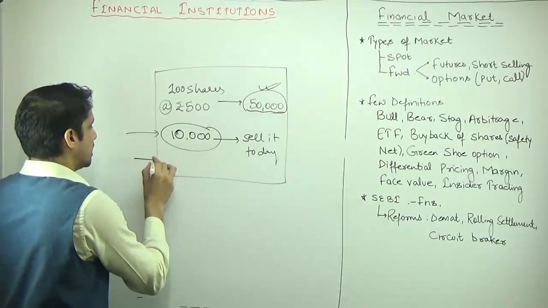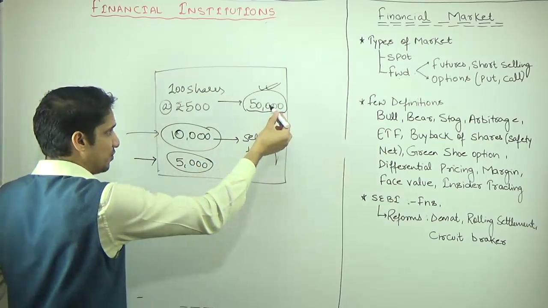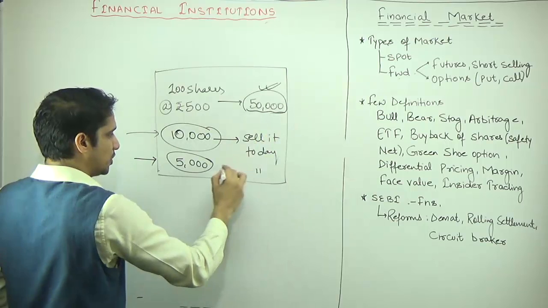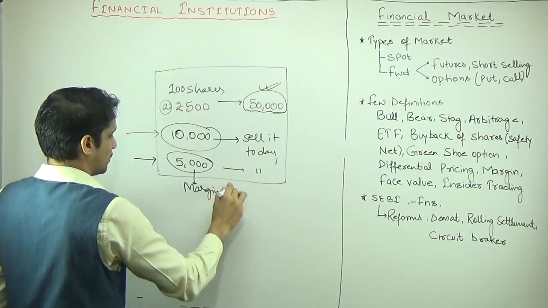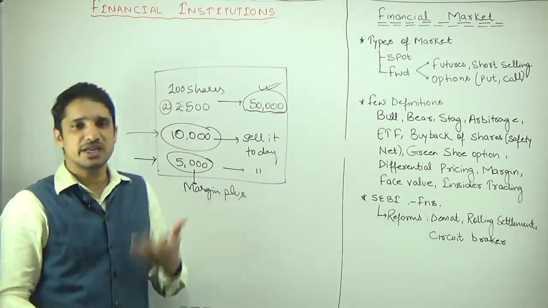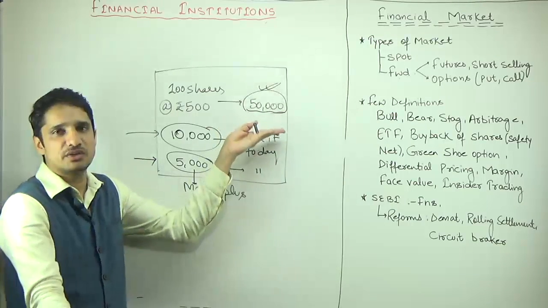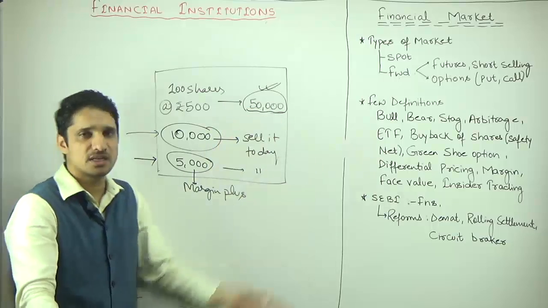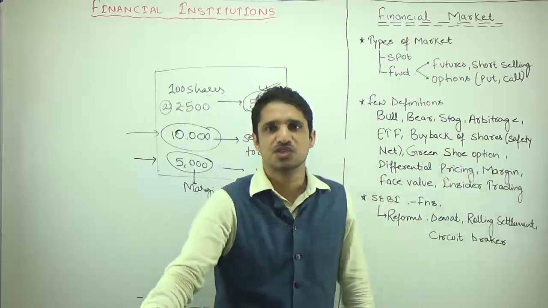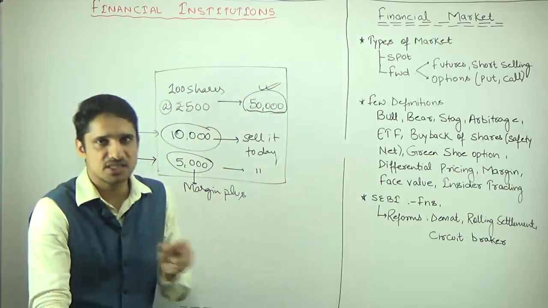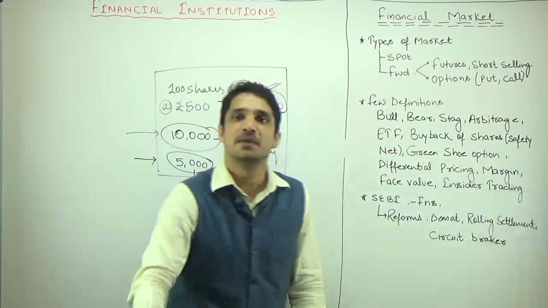Now suppose ICICI Direct is saying that you have to pay just 5,000 rupees for doing a transaction of 50,000 rupees, but you have to sell it today. This is known as margin plus. Such options like margin and margin plus increase the artificial demand for the shares, which artificially increases the price of these particular shares. This exactly happened in the case of China. The China share market crisis.